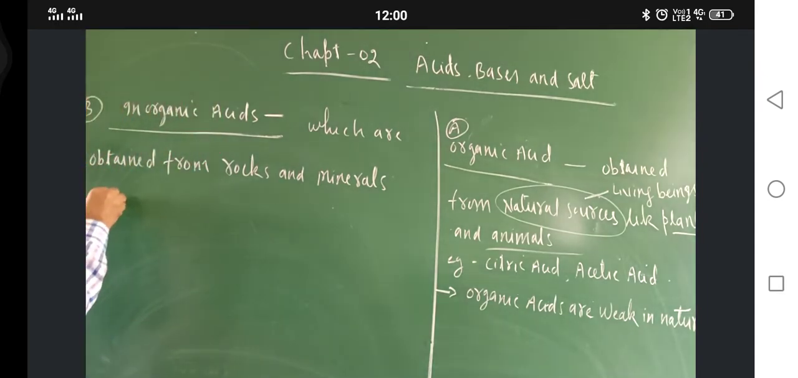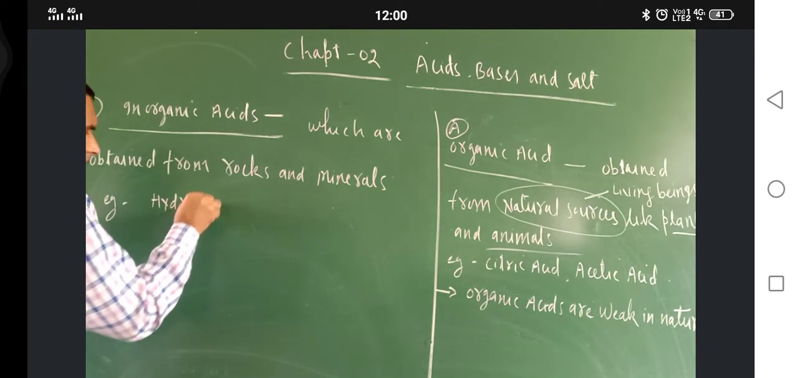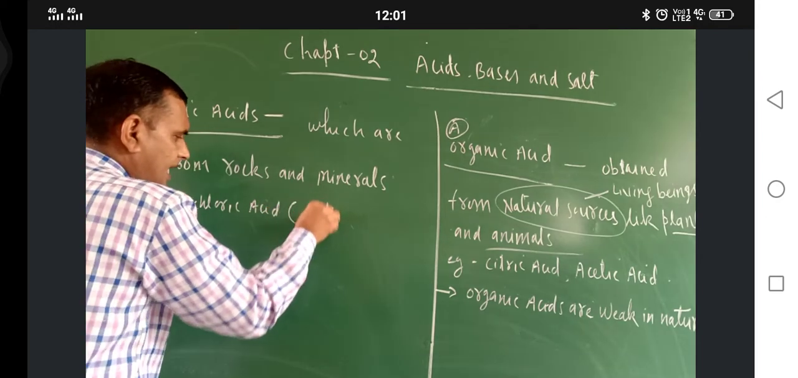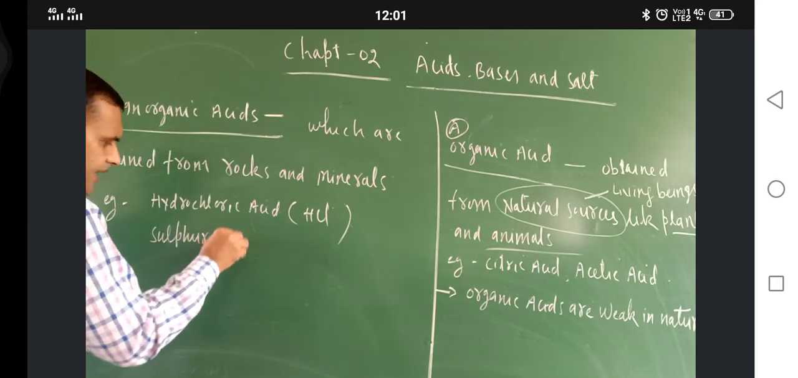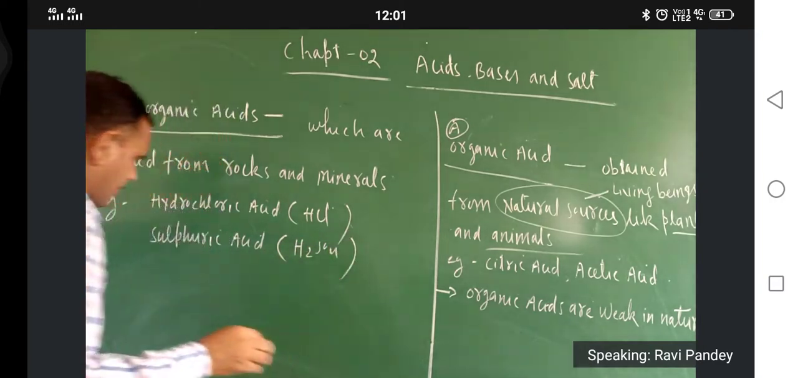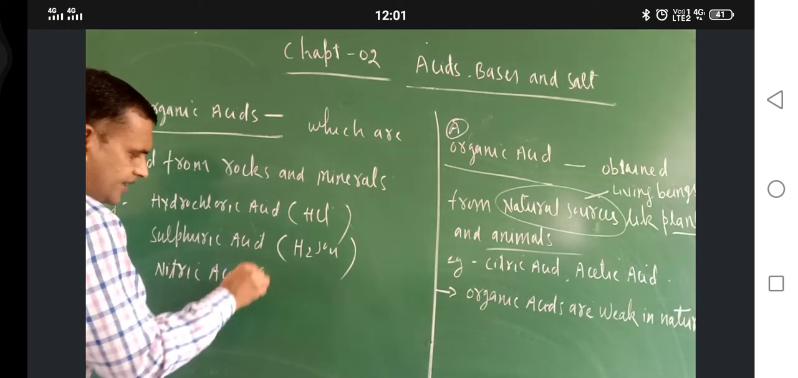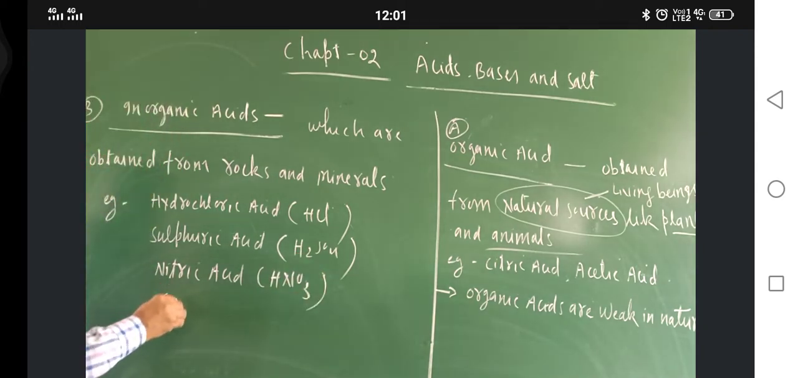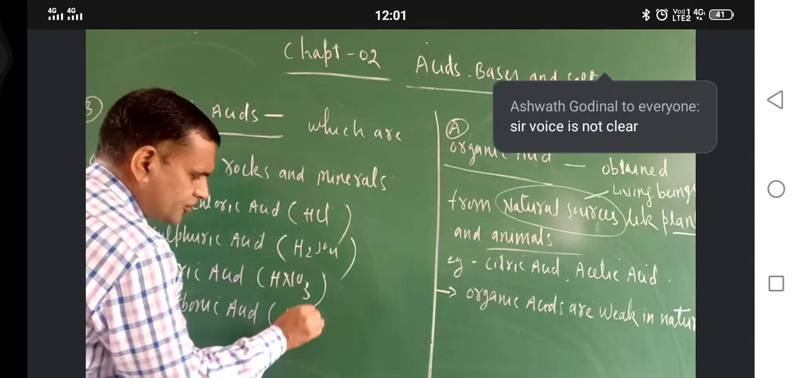What are the examples? Just see. Hydrochloric acid. What is the formula? HCl. Next one is sulfuric acid. What is the formula? H2SO4. What is the next one? Nitric acid. Nitric acid is HNO3. Okay, carbonic acid. Carbonic acid formula is H2CO3.